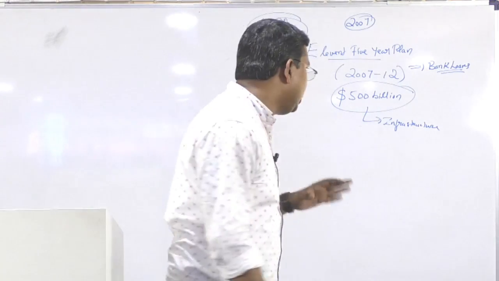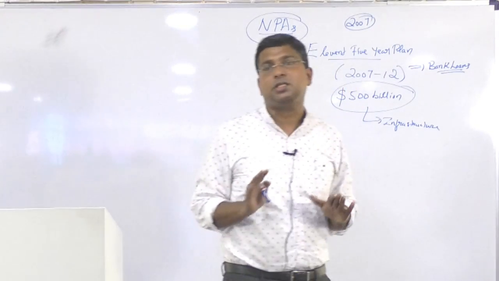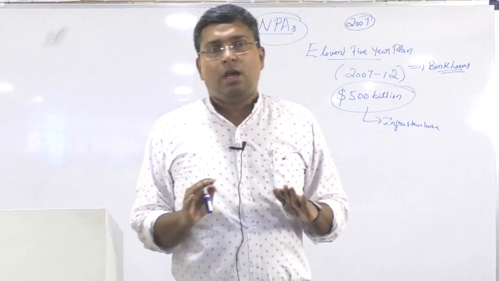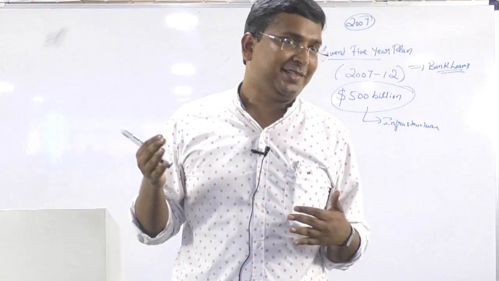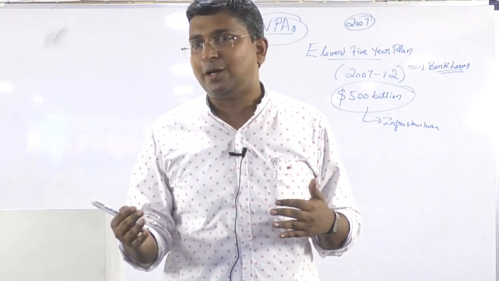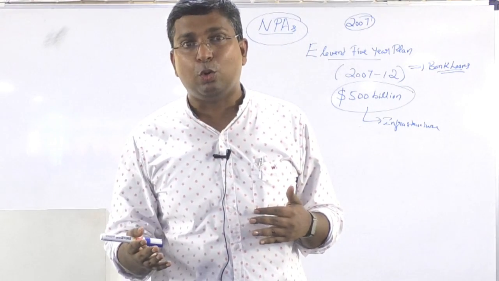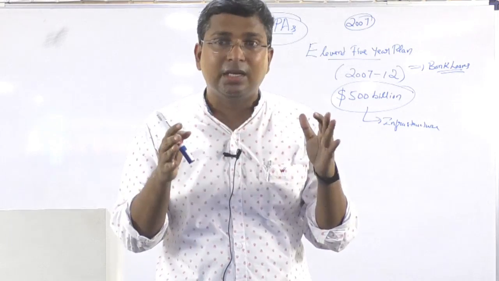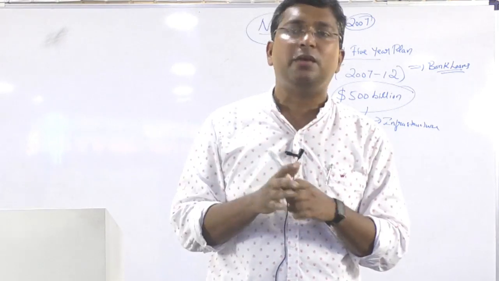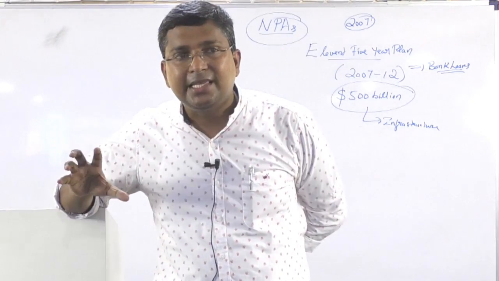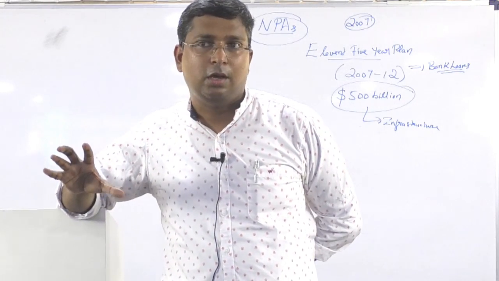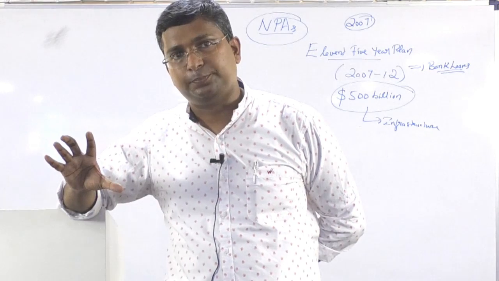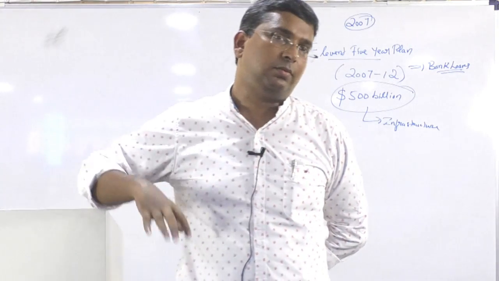Now, just to have an idea of the situation. Whenever you read a newspaper, this value varies. It says 6 lakh crore or 6.5 lakh crore. Approximately, you can say that around 6.5 lakh crore of bank loan have become bad loan.